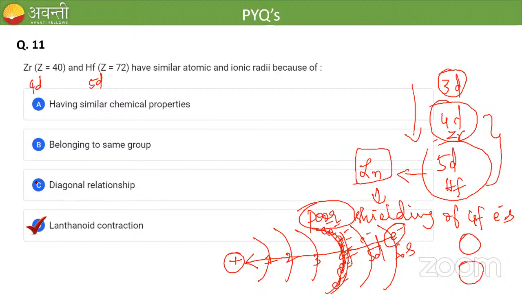Zirconium and hafnium will have similar radii due to this lanthanoid contraction. This process is called lanthanoid contraction. Clear? Clear for all of you? Yes. So we'll go for one more question.